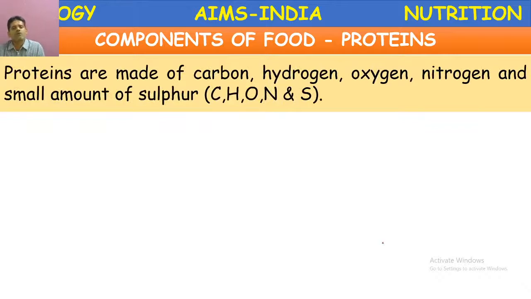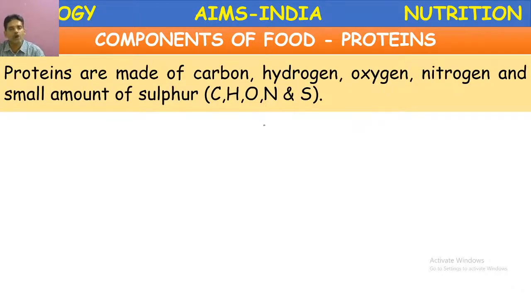Proteins are also made up of carbon, hydrogen, oxygen along with nitrogen and a small amount of sulfur. Compared to carbohydrates, proteins are more complex organic compounds.